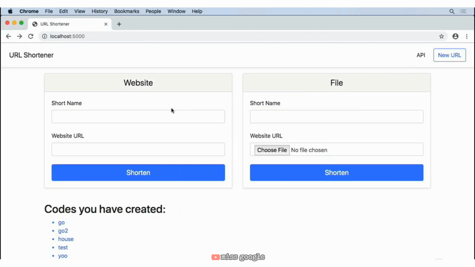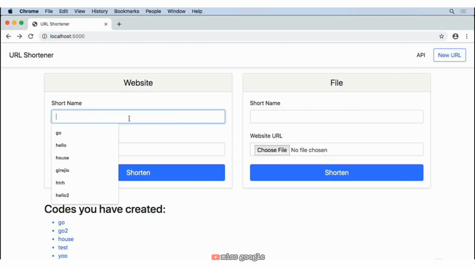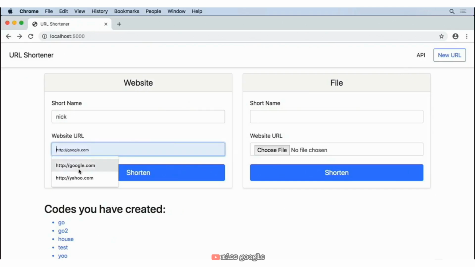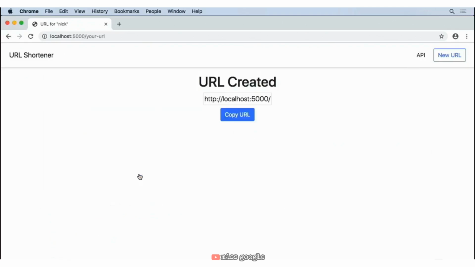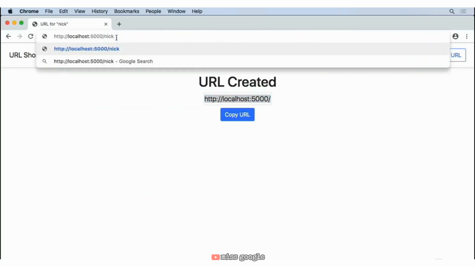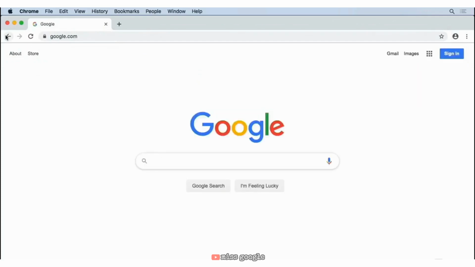But let's go ahead and test this out. Let's do a short name. Maybe let's do Nick for the website of Google. And if we hit shorten on this, it takes us to your URL. URL for Nick. And look, if I just click this button, it copies it for me. I can paste that in and quickly go see where it takes me.